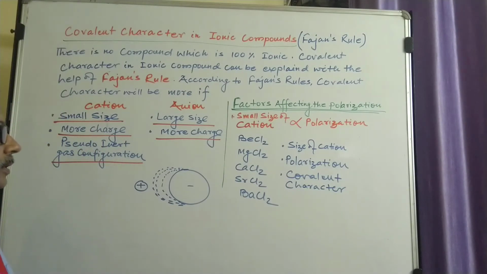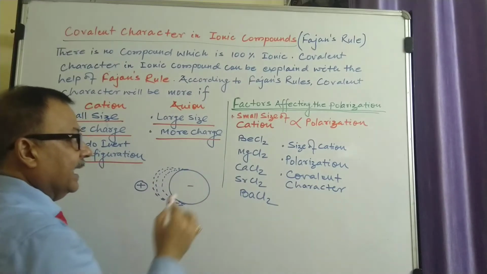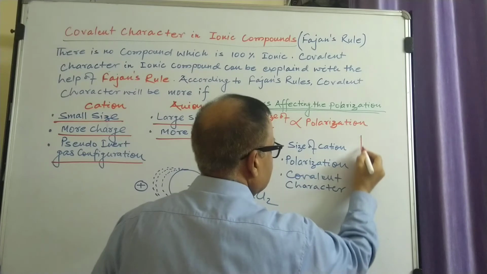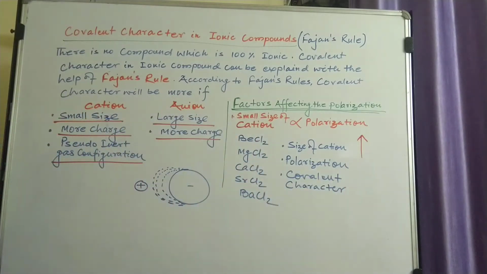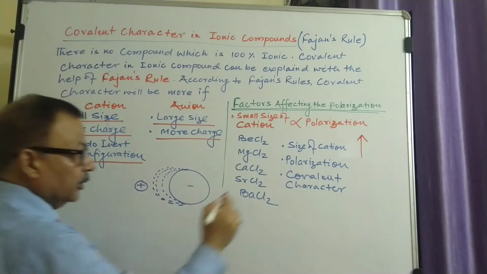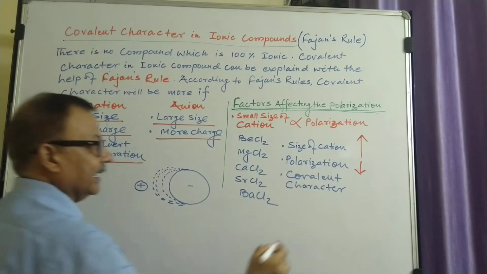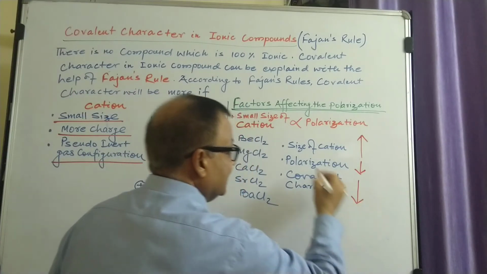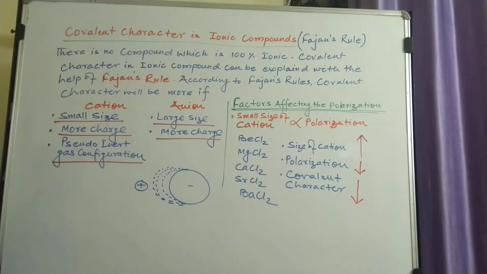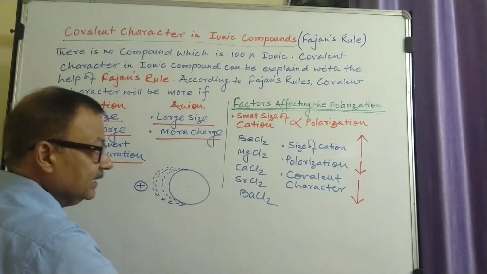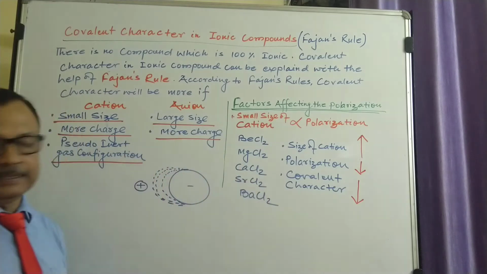In a group, for example alkaline earth metal halides, the size of the cation increases down the group. When the size of the cation increases, polarization decreases. When polarization decreases, covalent character also decreases. So it is applicable not only in alkaline earth metals, but in the case of alkali metals also. So as the size of the cation increases, polarization decreases, and covalent character decreases.